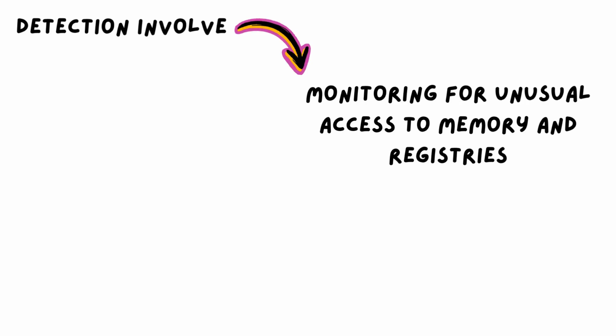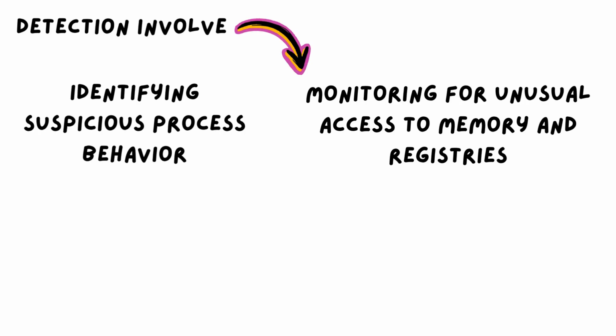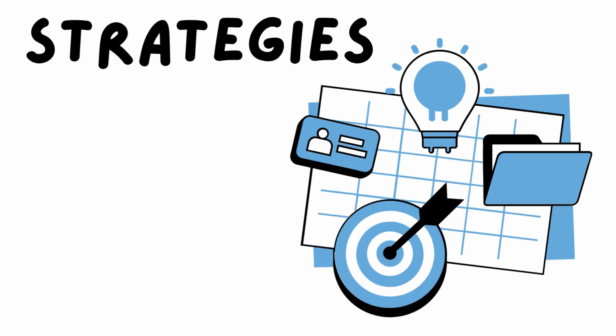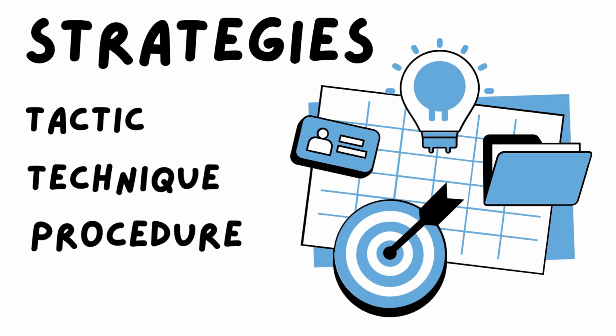Detection involves monitoring for unusual access to memory and registries, identifying suspicious process behavior, and generating alerts for attempts to read memory regions typically associated with credential theft. These strategies can be applied to every tactic, technique, and procedure within the framework.